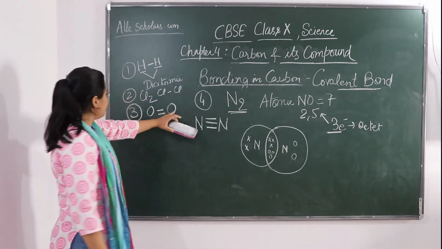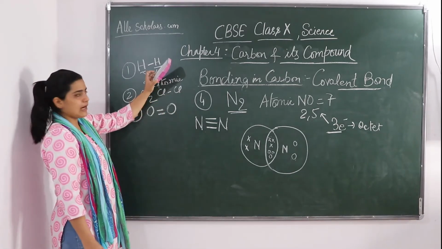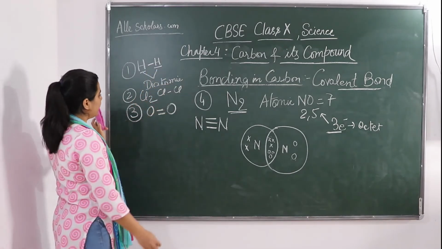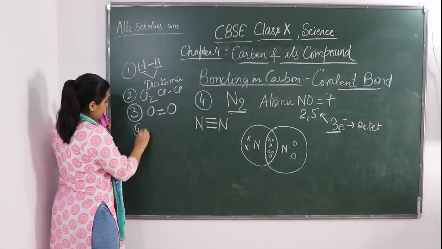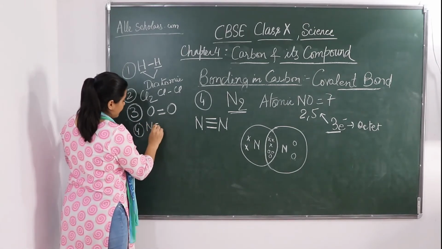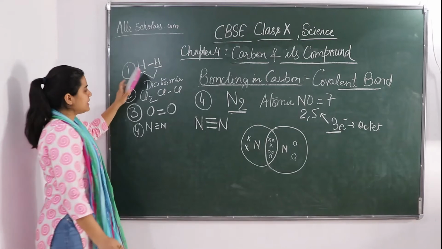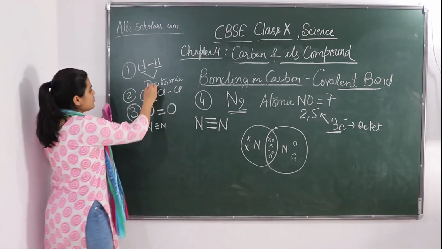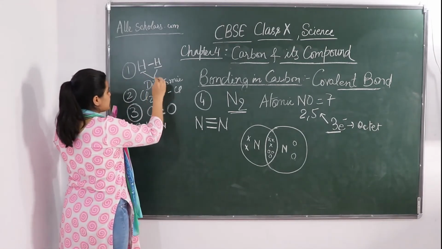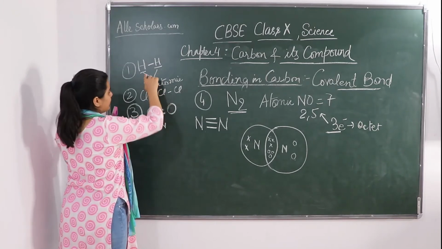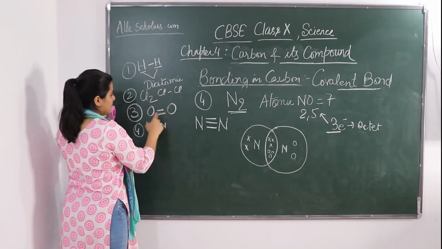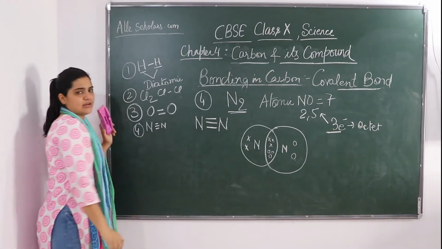So oxygen was having a double bond, chlorine and hydrogen were having a single bond. Nitrogen is having which type of bond? Triple bond. And these are all examples of diatomic molecules, meaning both the atoms are the same: hydrogen, hydrogen, chlorine, chlorine, oxygen, oxygen, nitrogen, nitrogen.